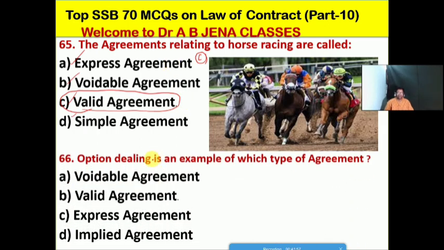So next one we will see: option dealing is an example of which type of agreement? So far as option dealing is concerned, A, it's a voidable agreement; B, it's a valid agreement; C, it's the express agreement; D, it's the implied agreement. So friends, B is the right option for this MCQ. Option dealing is an example of a valid agreement. So B is the right option for this MCQ.